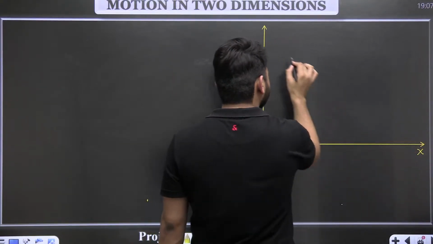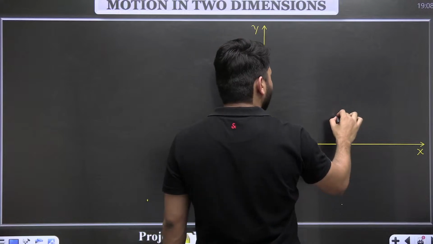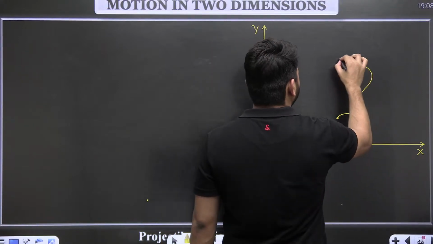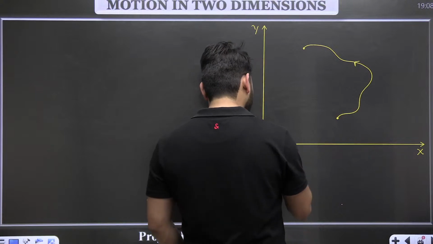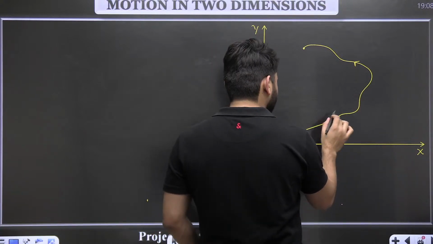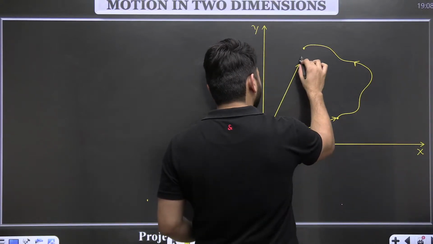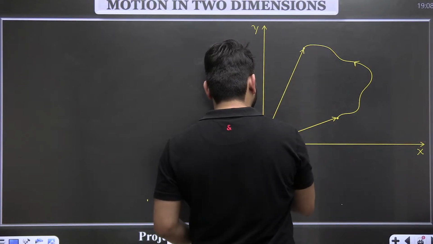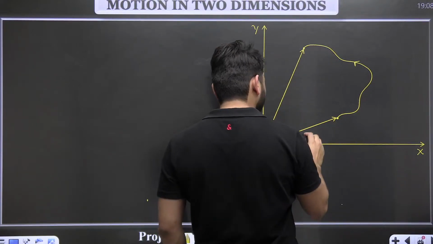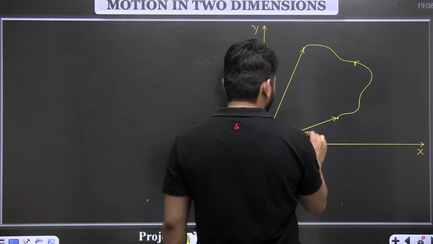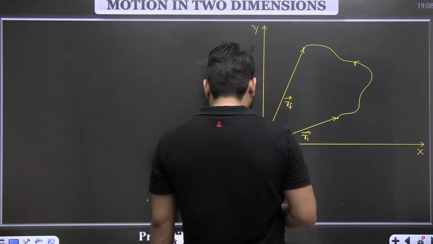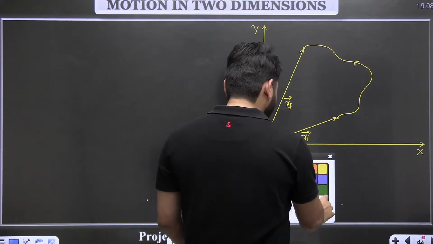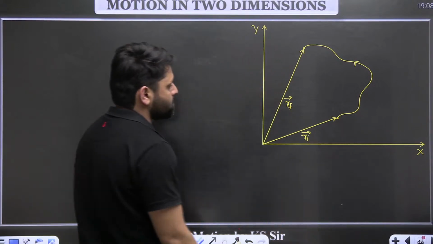So this is the x-axis, this is the y-axis. A particle starts moving from this point to this point and goes to this point. This is the initial position vector, and this is the final position vector. When the particle is moving, both the x and y coordinates are changing.